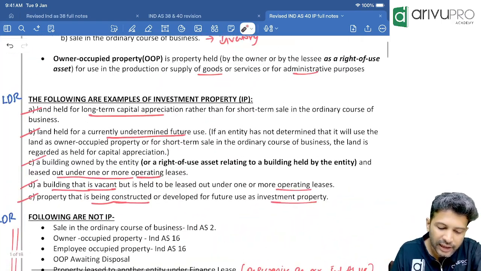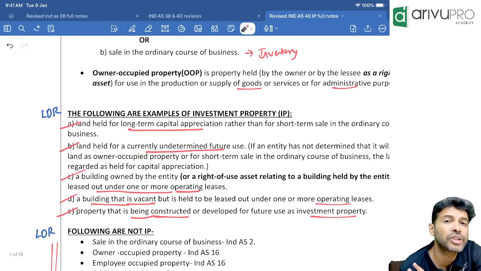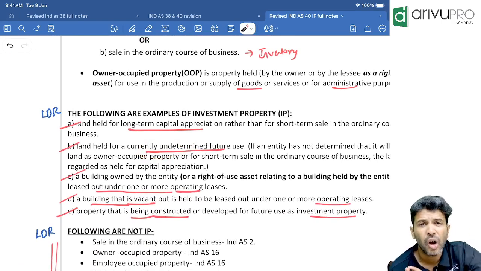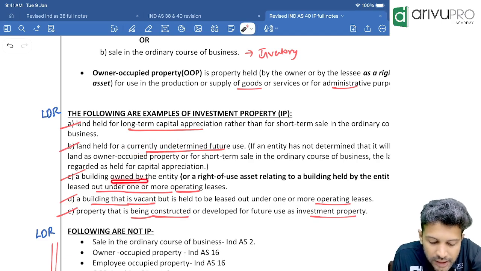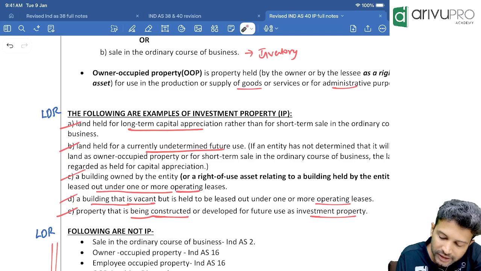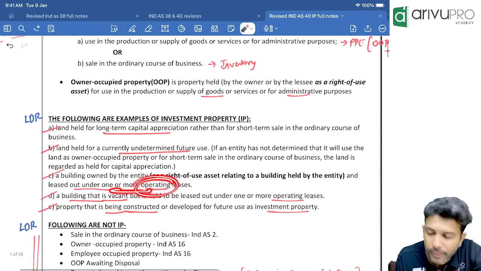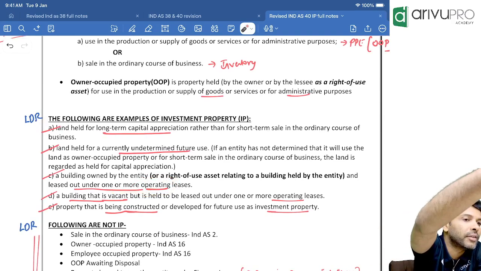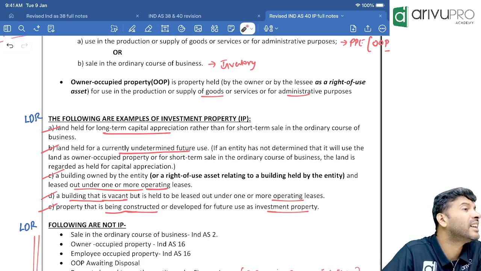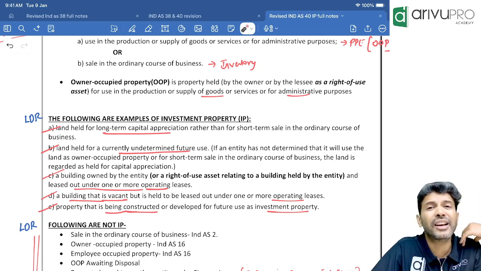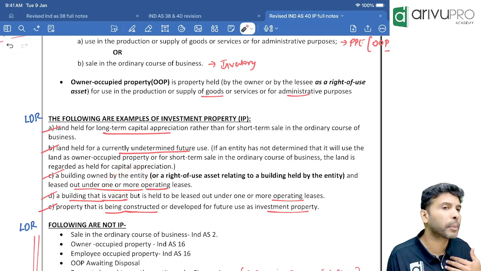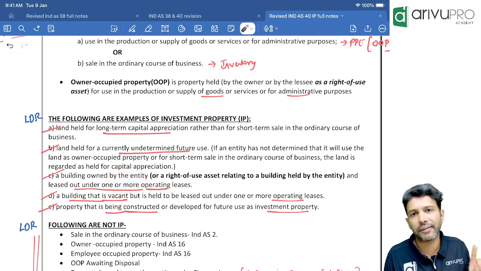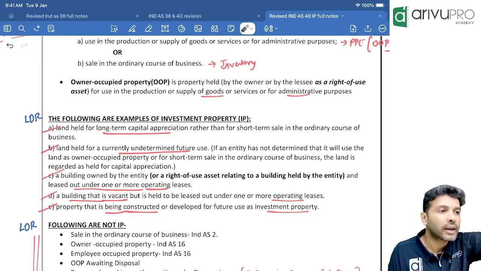Now come back to this. So, land, if the usage of the land is not known, you will show it as investment property only. Now check this. Building owned by the entity and leased out under operating lease. We are owning a building and we have given it on lease. So when you give it on lease, you will get some rental income. A building which is given on lease for rental income is what property? PPE or investment property? Investment property, because you are holding it for rental purpose. Any land or building which is held for rental purpose or capital appreciation purpose or both, it is what sort of property?